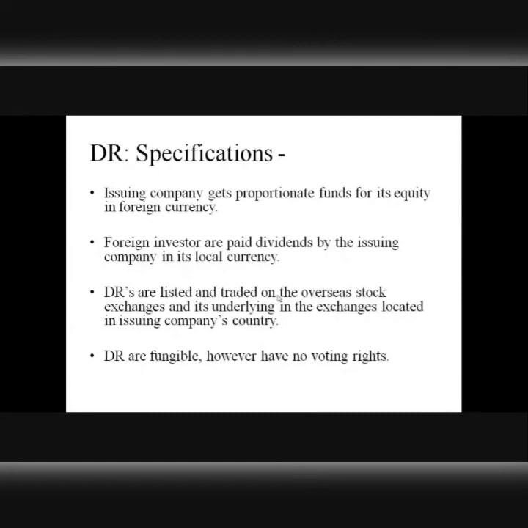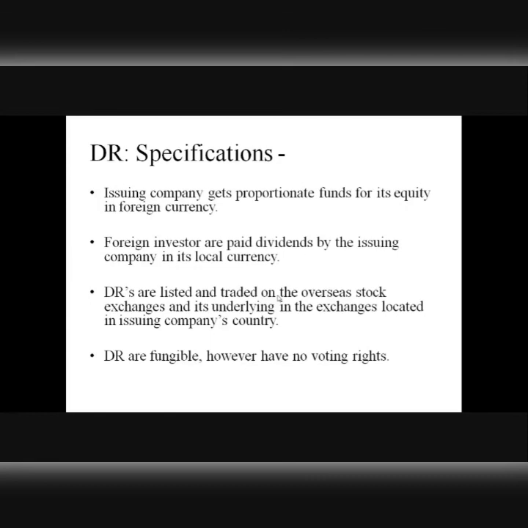Similarly, investors and issuing companies can also enjoy two-way fungibility in case of DRs. Okay, what does that mean? That means investors can freely convert DRs into underlying foreign company shares, and the foreign company that has issued those DRs can convert its equity into DR. So it's a continuous process, right?